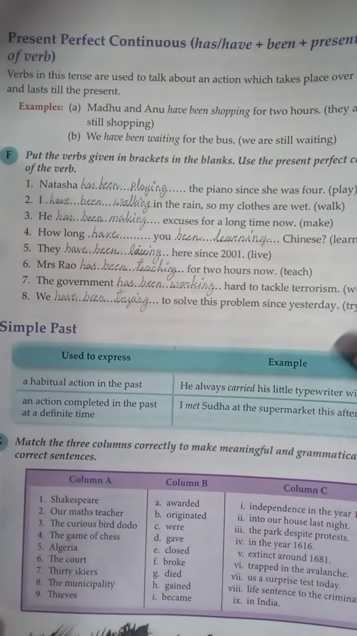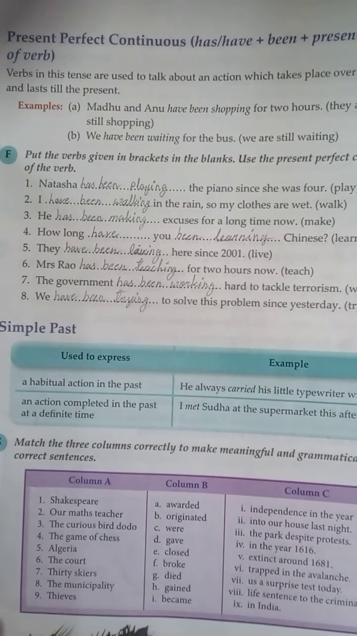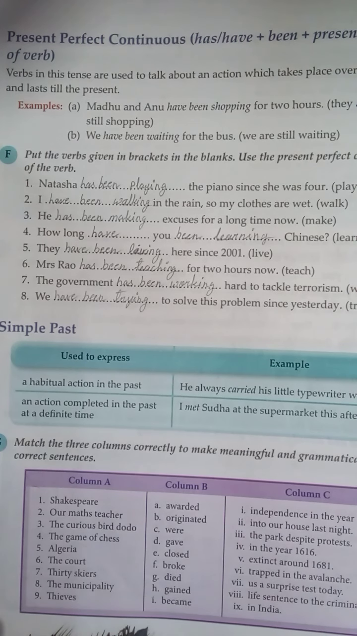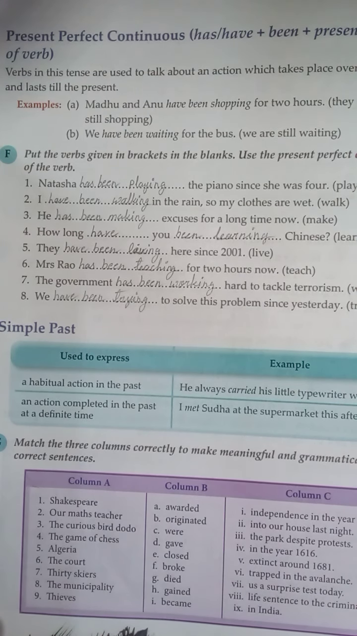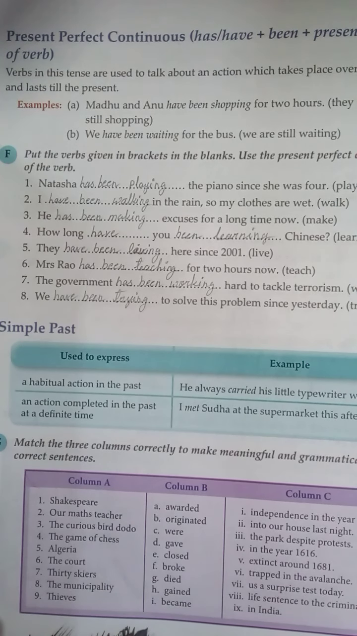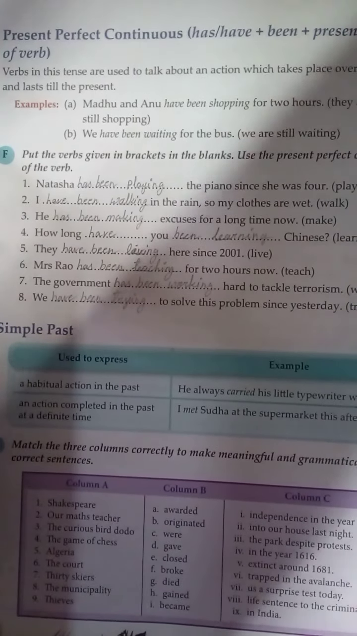So, children, I hope you all are clear about the present tense. Present tense is classified in 4 conditions: present simple, present continuous, present perfect, and present perfect continuous. So try to understand it again, and thank you very much, class.